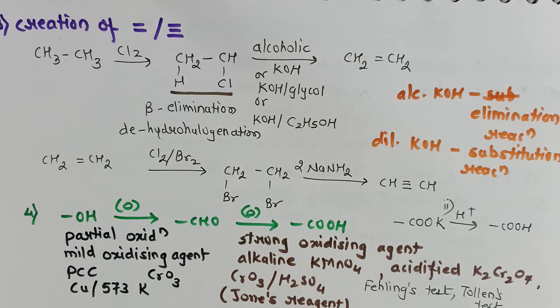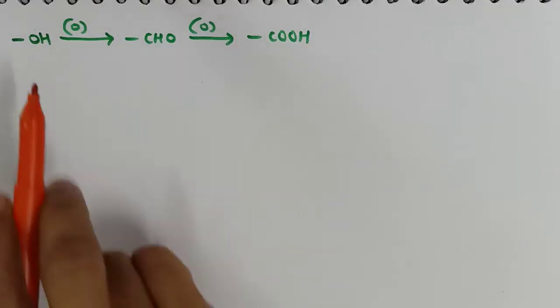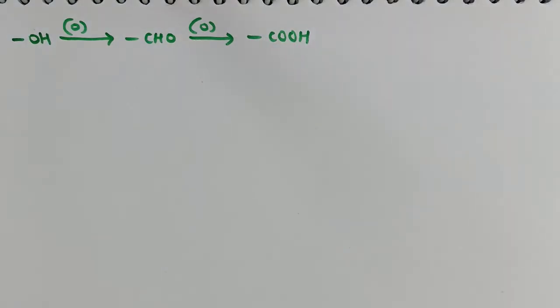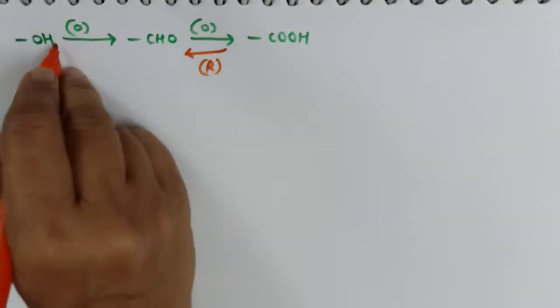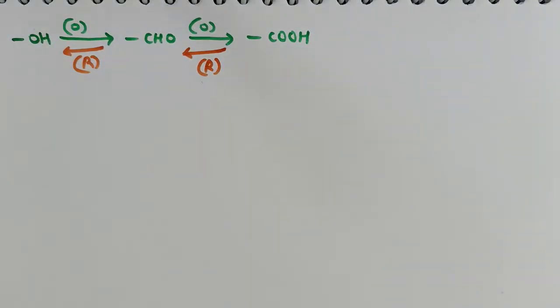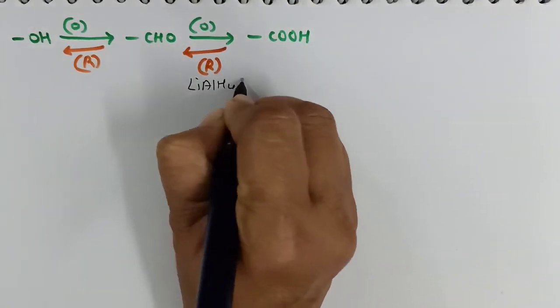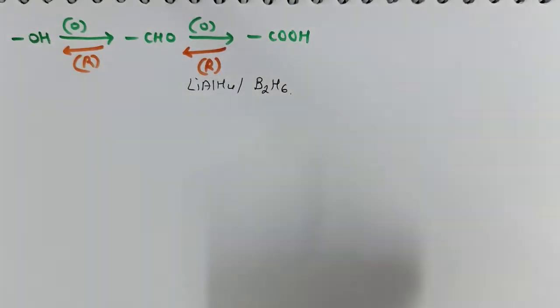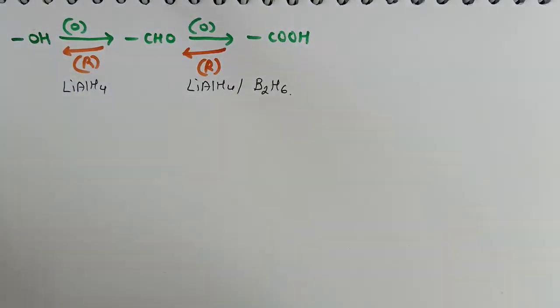Okay, so we have seen the conversion of alcohol to aldehyde, aldehyde to carboxylic acid. But we must know the reverse conversion also, like how to convert carboxylic acid to aldehyde and aldehyde to alcohol. Since the conversion of alcohol to aldehyde and aldehyde to acid are oxidation reactions, the reverse conversions, acid to aldehyde and aldehyde to alcohol, will be reduction. Now, the choice of reducing agent. When we are converting acid to aldehyde, we can use lithium aluminum hydride, or even diborane. Suppose we want to convert aldehyde to alcohol, then again we can use lithium aluminum hydride.